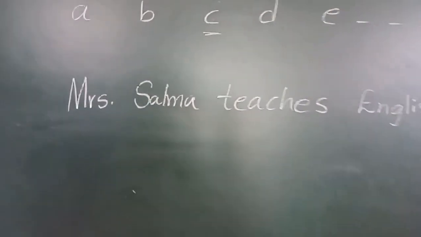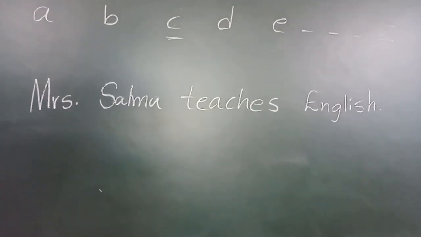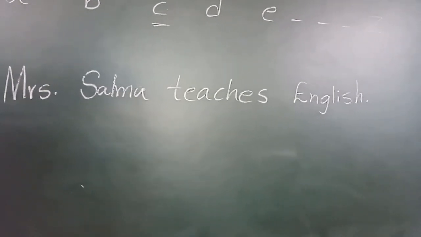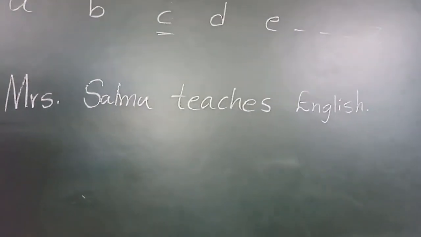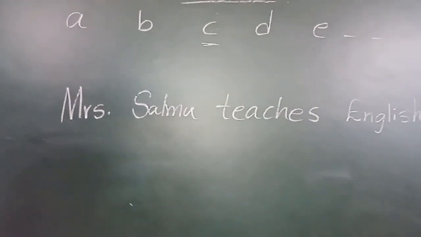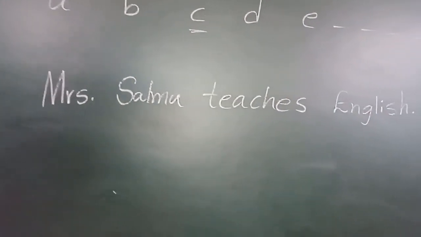Right? All of you look at the board, children. Read that sentence. Mrs. Salma teaches English. Okay, it's a sentence, right? So, in every sentence, there are two main components. What are they? Two. Subject and predicate. Does anyone know what is the subject?